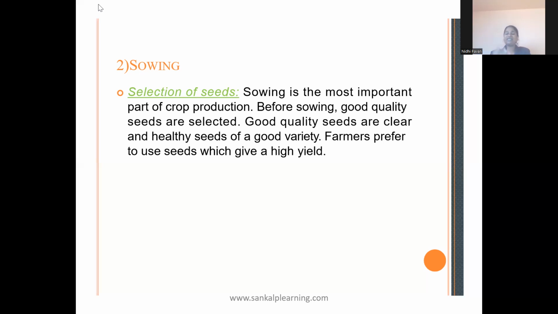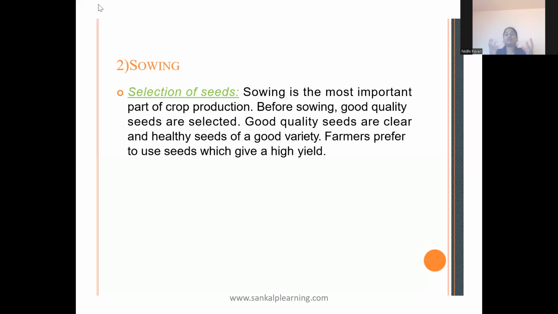We know that seeds are the babies of a plant, right? From the seed only, the plant or the crop will grow. So the first and foremost step in the sowing method is selection of a seed. It is not that any seed is selected and spread or distributed in the field. The farmers will select a good quality seed. Good quality seeds means what? The seeds which will give them a good yield, a lot of profit, a high yield.